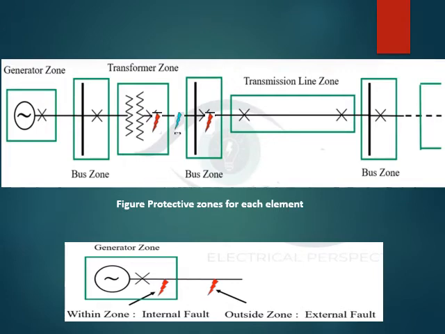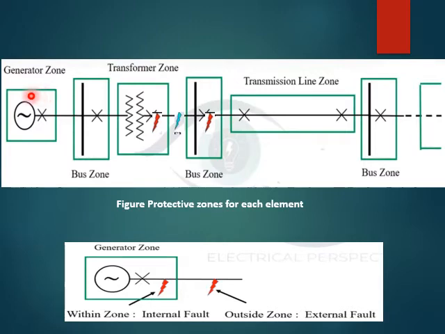Now here what we can see is that there is a protective zone of each element. The figure shows the protective zone of each element. So this is the generator, this is the bus zone. We can have one more generator connected in parallel over here. So this is a bus bar wherein we can connect a number of generators and transformers on the same side.